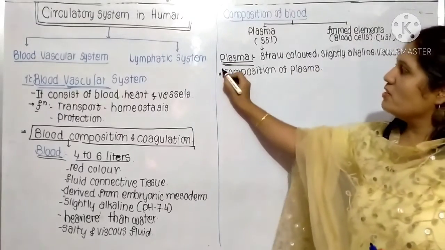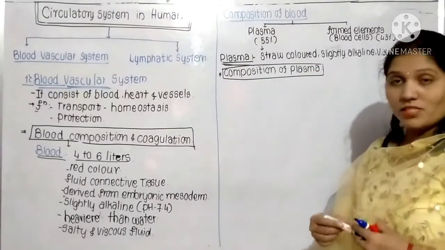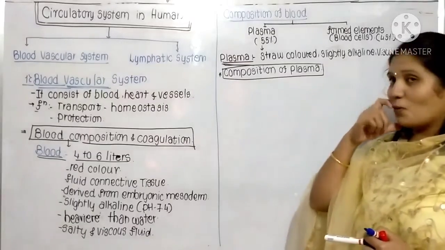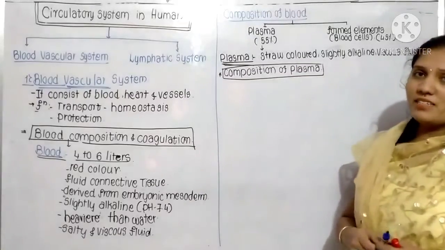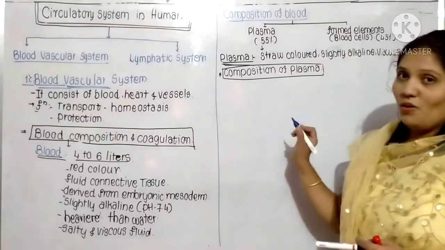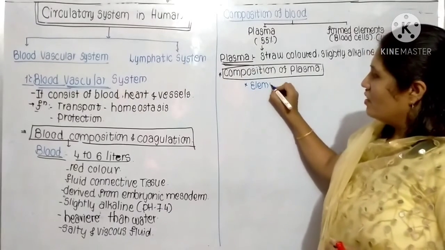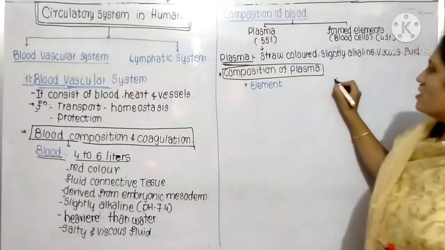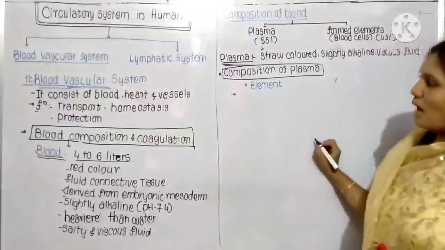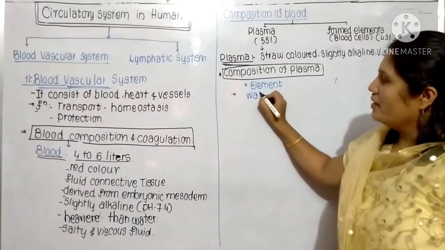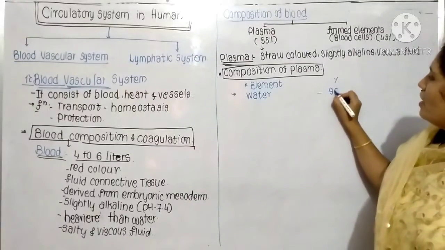I think in the respiration chapter we have seen what things are present in the plasma. For example, we have seen that in the plasma there is the presence of oxygen, carbon dioxide, HCO3 minus, Cl minus, H plus. We have already seen that, but now we'll see in detail the elements which are present and in what percentage. Now let's see, in this plasma there is water, and that water is approximately 90%.